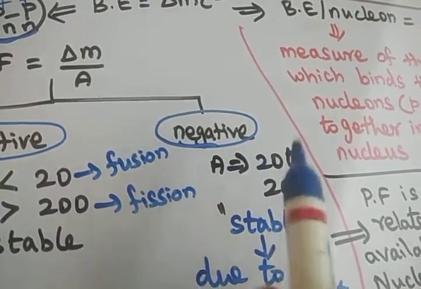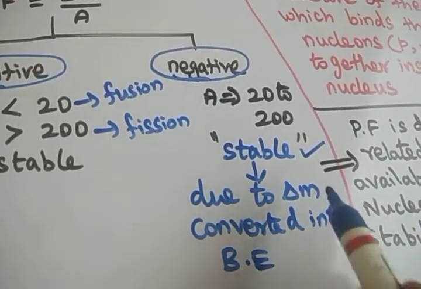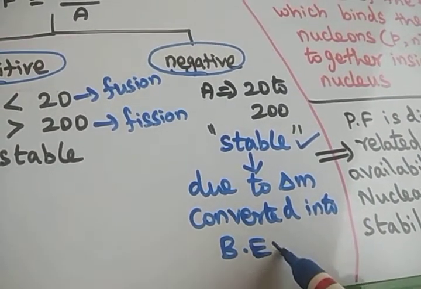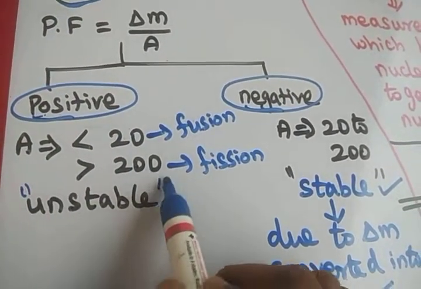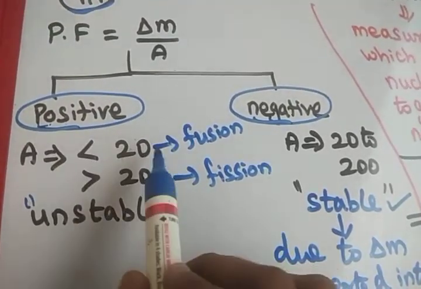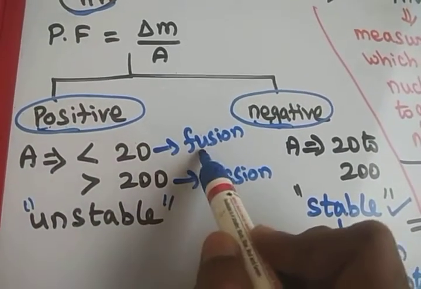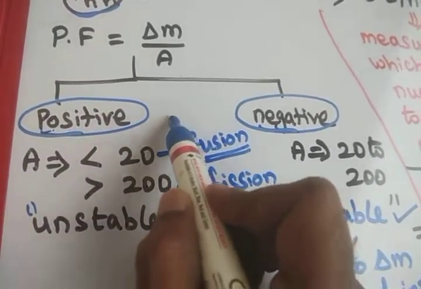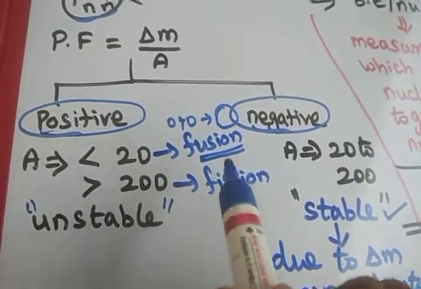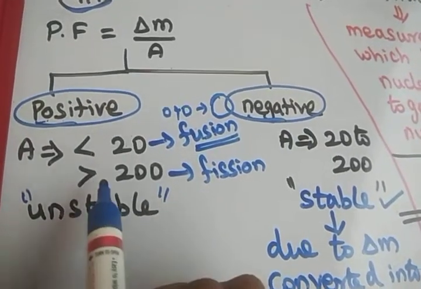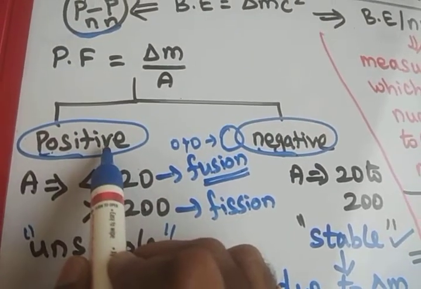Atoms having a negative packing fraction are stable because their mass defect is converted into binding energy. That also happens in the other case, but those atoms are unstable. Atoms whose mass number is less than 20 are used for nuclear fusion, that is, two lighter nuclei fused together to form a bigger nucleus. Atoms whose mass number is greater than 200 come under the positive packing fraction.